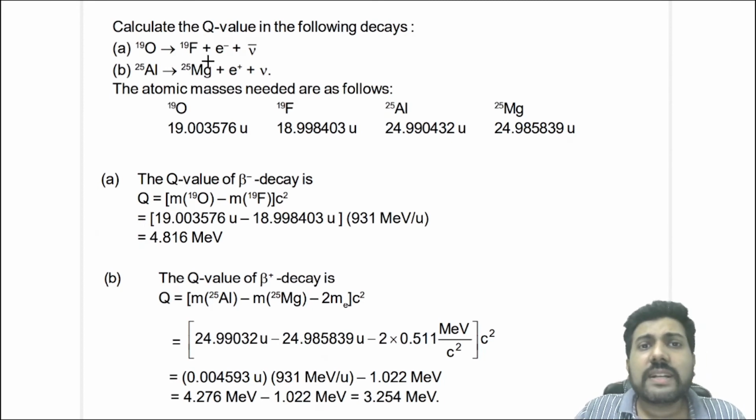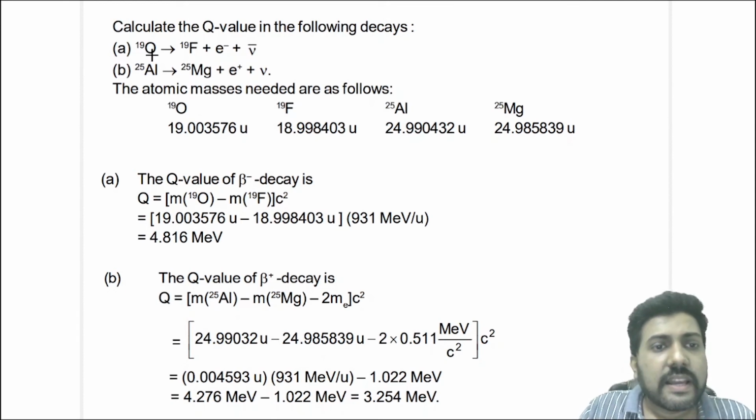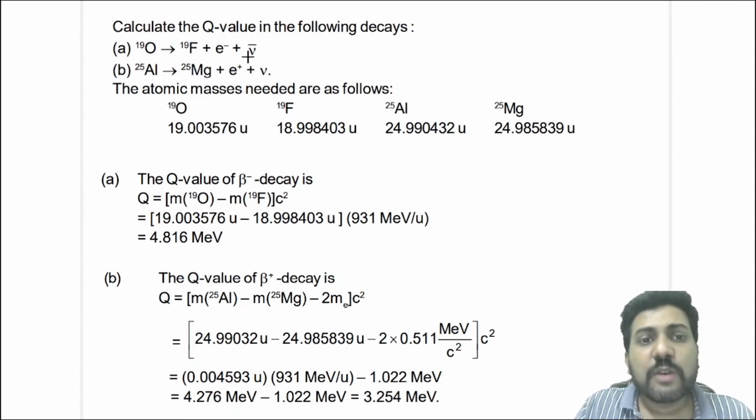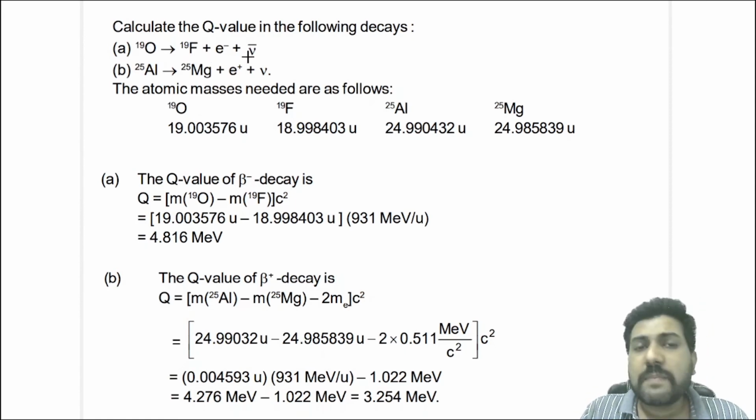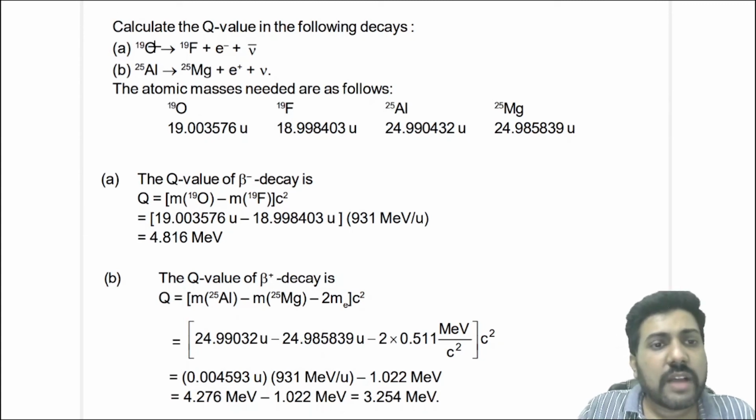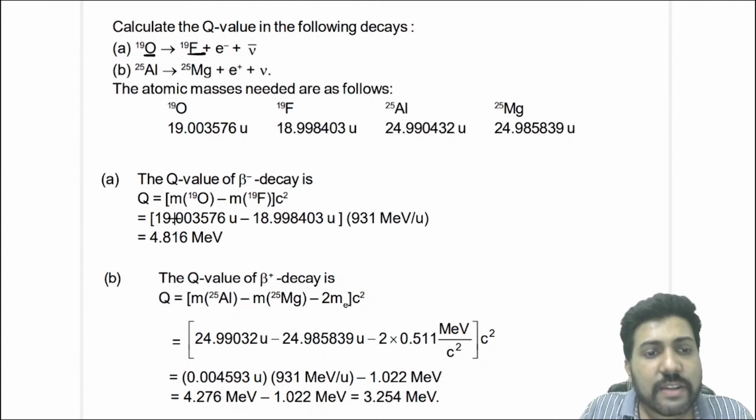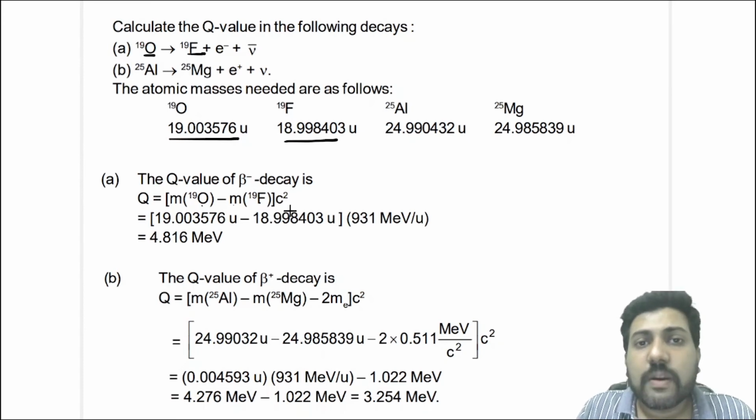Now calculate the Q value in the following decays. The first question is O19 gives F19 plus e minus plus the antineutrino. So this is the beta minus decay. They've given you the atomic mass of oxygen and the atomic mass of fluorine. It's a very simple formula. For a beta minus decay, the Q value is the mass of atom X minus the mass of atom Y, into c square. They've given you the masses, just put them in and multiply by c square. Now 1 mu into c square is 931 mega electron volt. So you will get the answer as 4.816 mega electron volt.